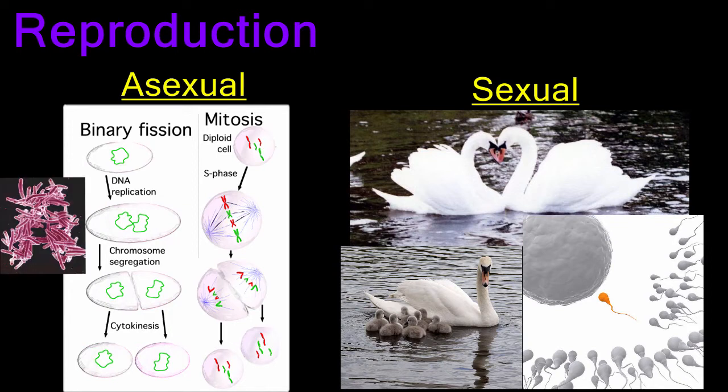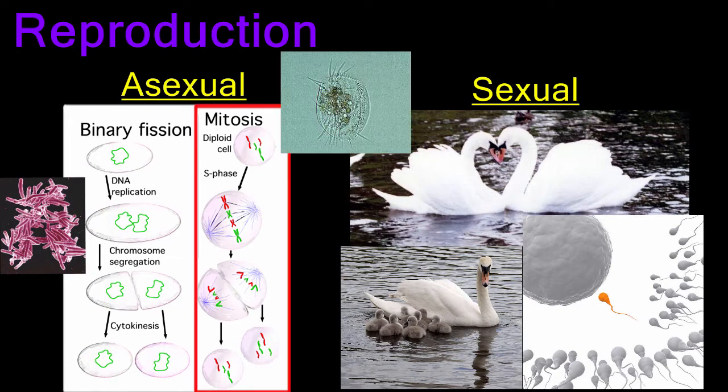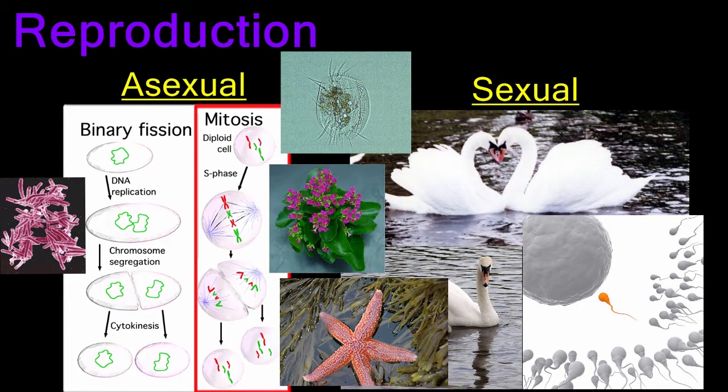Organisms like bacteria reproduce asexually through a process called binary fission. This simple form of cell division involves copying the genetic material and dividing the cytoplasm. More complex organisms conduct asexual reproduction by mitosis. This unicellular protist reproduces by mitosis. Some plants, and even some animals like sea stars, for instance, can reproduce asexually by mitosis.